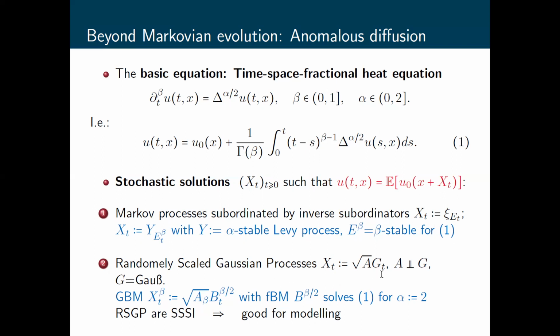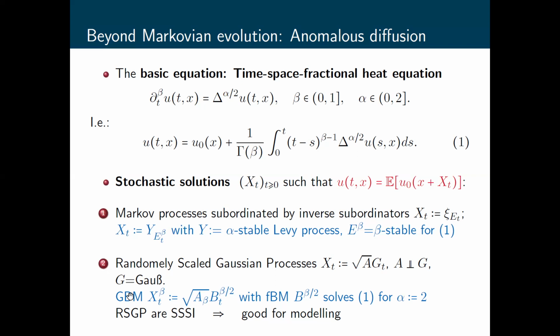They look like this. This is a product of some Gaussian process with some random variable, which is non-negative and independent of the Gaussian process. This random variable plays the role of random scaling. One basic example of such processes is the so-called grey Brownian motion. This is just this product, where as the Gaussian process we have a fractional Brownian motion with Hurst parameter beta over 2, and as the random scaling we have a particular random variable, the square root of a random variable with index beta, whose distribution has a Laplace transform given by the Mittag-Leffler function with parameter beta.